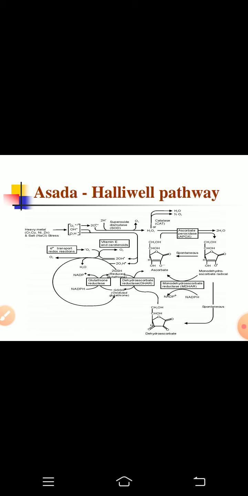Now this oxidized form of the glutathione again needs to be changed into the reduced form to refill the source of these reducing substances. So that is possible with the help of the enzyme glutathione reductase, which uses the NADPH as a reducing substance. So in this whole process these enzymes act in a coordinated manner. Now in addition to this, there is involvement of certain antioxidants like vitamin E and carotenoid also, which help to change this reactive oxygen species into non-reactive oxygen species like water, etc.